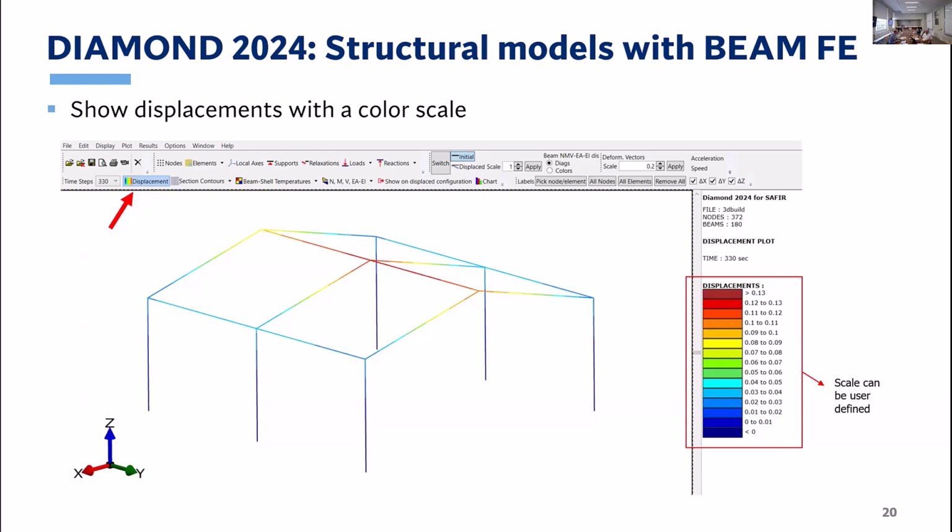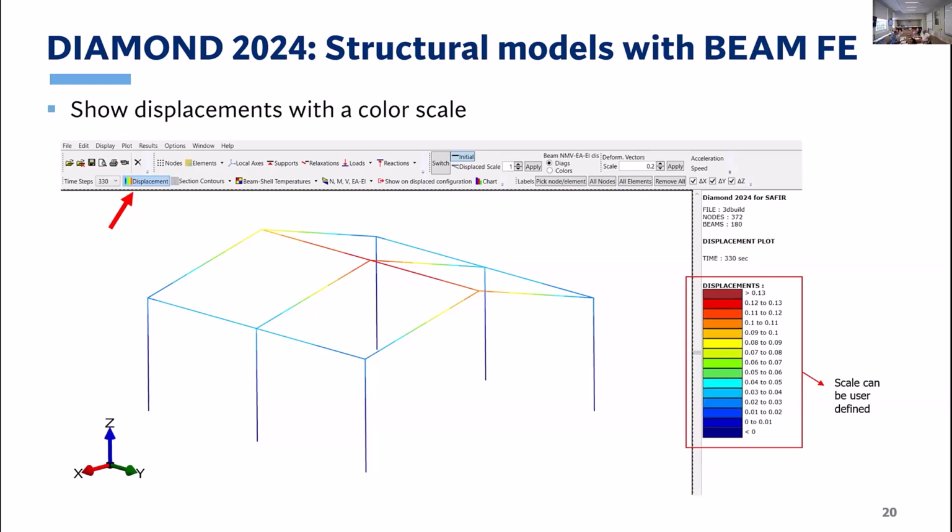Other new visualization features with beam finite elements: we can now show displacements with a color scale. You can define the color scale and the values of the displacement with the red and blue, and easily identify the elements that exhibit the largest displacement.